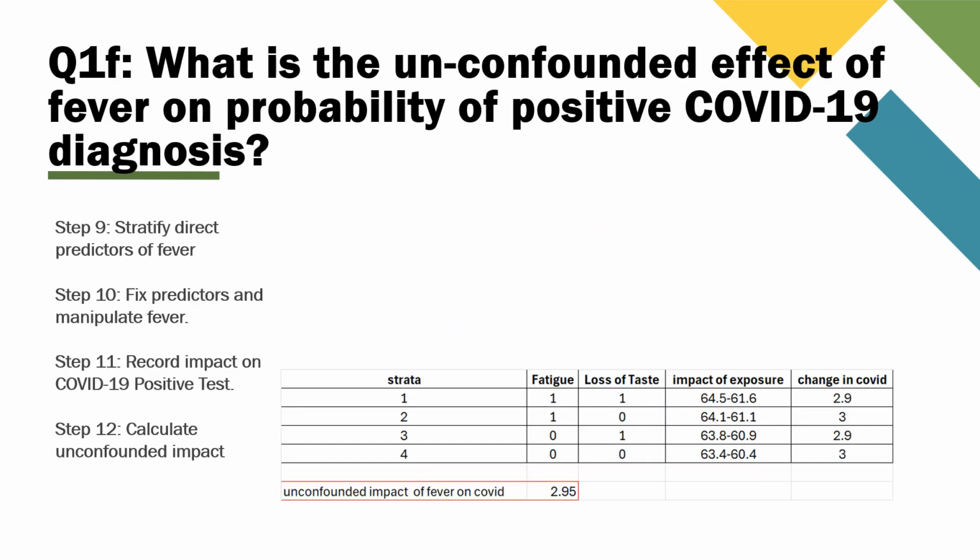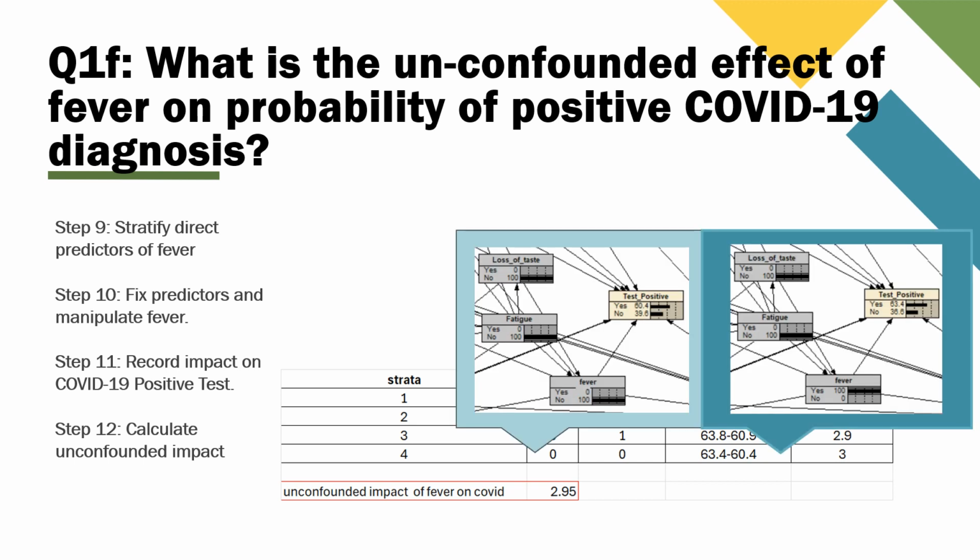To calculate the unconfounded effect of fever on probability of a positive COVID-19 diagnosis, you first stratify the direct predictors of fever. There are 2, so there are possible 4 total combinations. You will need to use Netica to manipulate the variables. In Netica, fix the predictors according to the strata. This example demonstrates the 4th stratum, where loss of taste and fatigue are both 0.